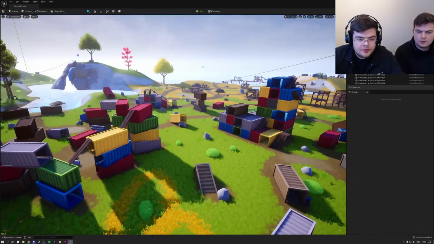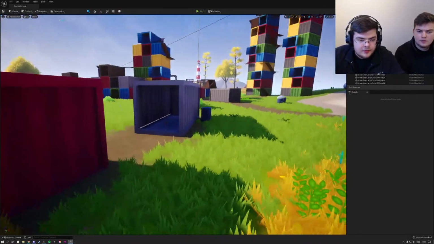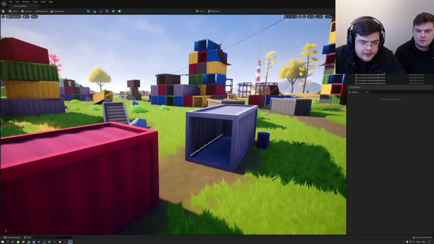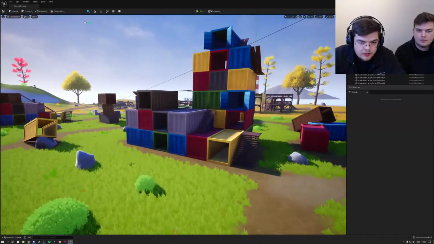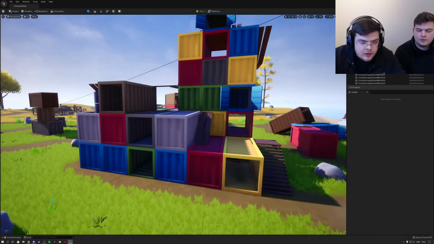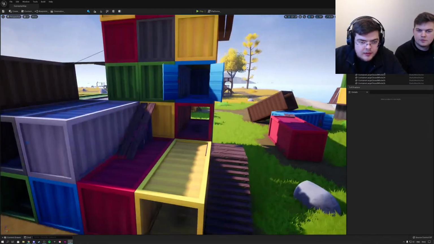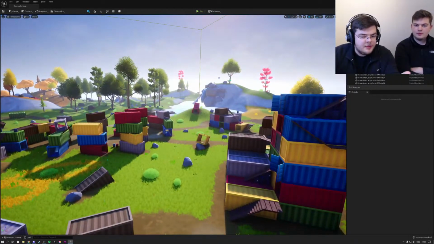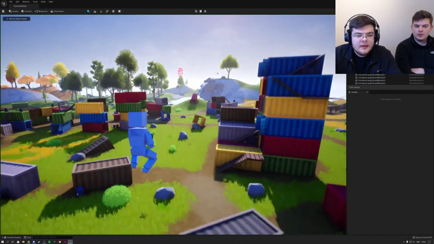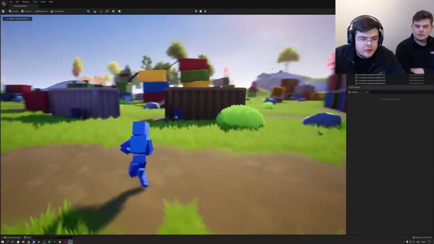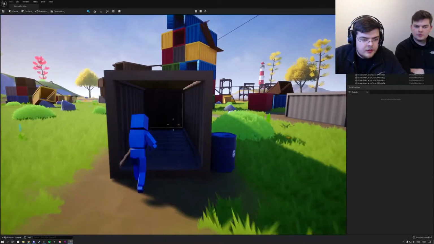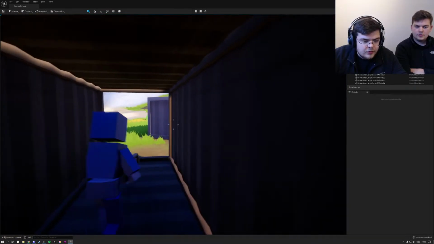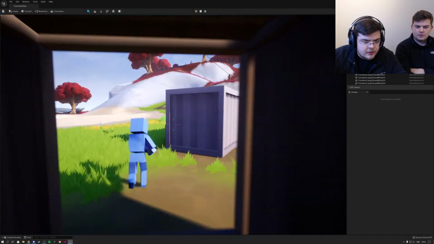Look, it's loaded again. So let's look at the containers again. Look, this container you can actually see inside, because this only makes sense. It would reflect daylight in real life, and that's exactly what it's doing here. So it is reflecting daylight right now, and yeah, very excited about this. The whole scene is better, right? Yeah, it just looks more balanced. Let's click play. Look, if we were to walk inside of our container, I can actually properly see inside of the container. Okay, very excited about this.